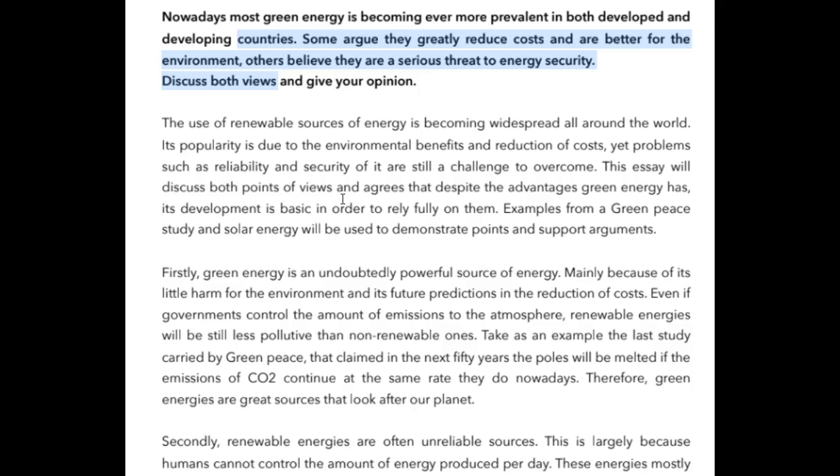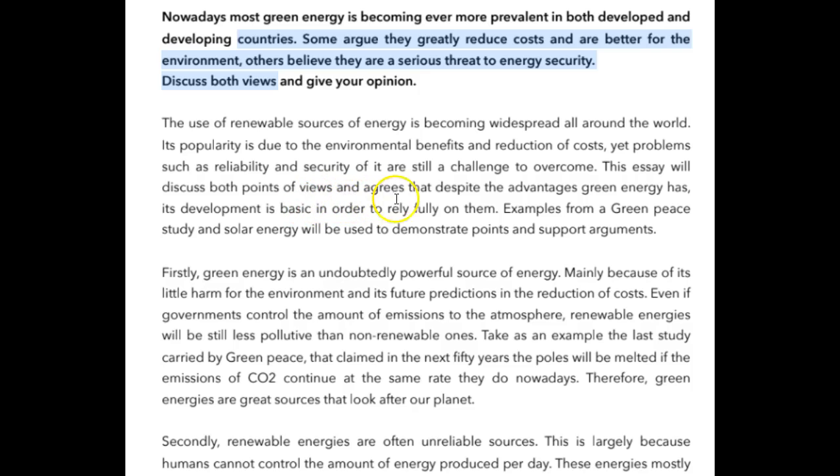While grammatically, syntactically, I love this sentence. I think it's wonderful. There's something here that is keeping it from being 100% clear. And that thing is that for you to be using "despite" here, you thought that there was some sort of contrast. In other words, that there are advantages to green energy, but it needs to be developed. It's not clear the way you wrote this part of the sentence. So let's see if we can find an alternative way to phrase this so that this contrast here is clear.